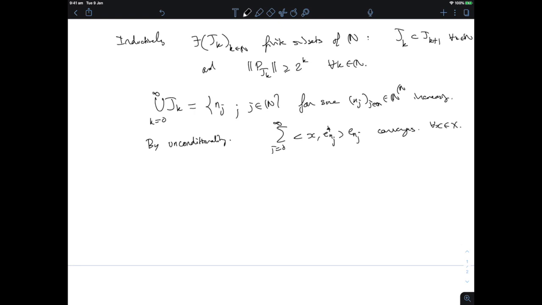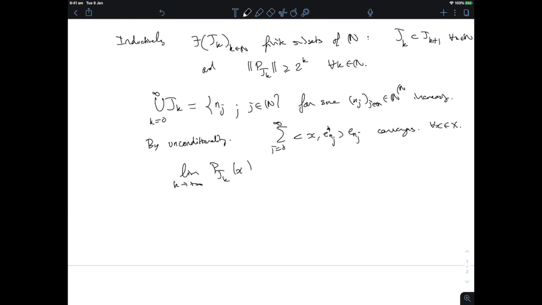Well, the P_{J_k}'s are really partial sums of that series expansion, right? P_{J_k} is a projection onto the first few elements of that sequence, because of the way that sequence was constructed, and because the J_k's are nested. So the limit of P_{J_k}(x) is a limit of partial sums of this sequence.